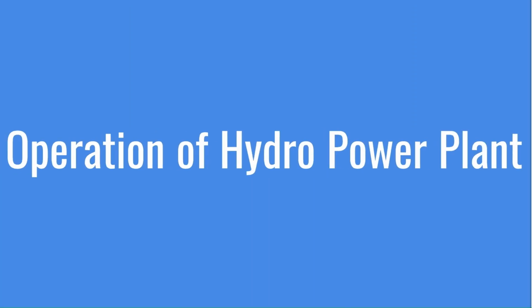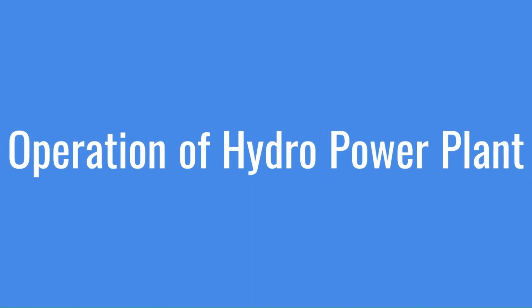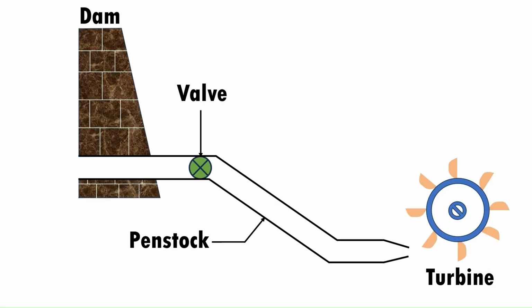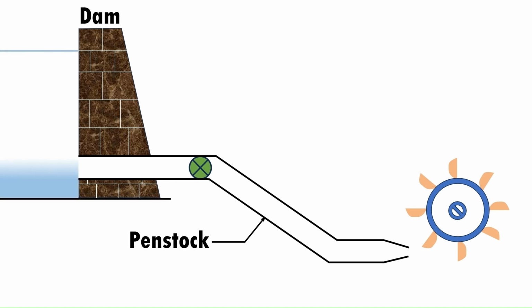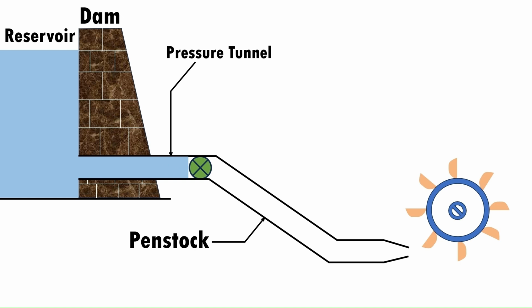Now we will see the operation of a hydropower plant. The dam is constructed across a river or lake, and water from the catchment area collects at the back side of the dam to form the reservoir. A pressure tunnel is taken off from the reservoir and water is brought to the valve at the start of the penstock. The pressure tunnel is used to apply pressure to the water.